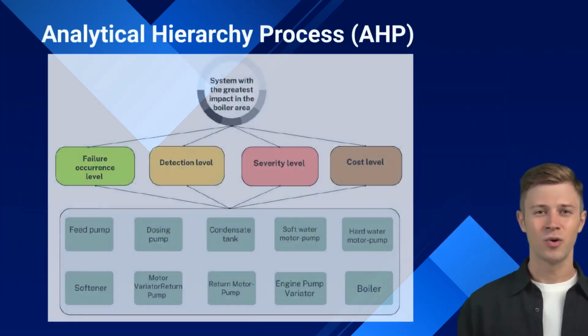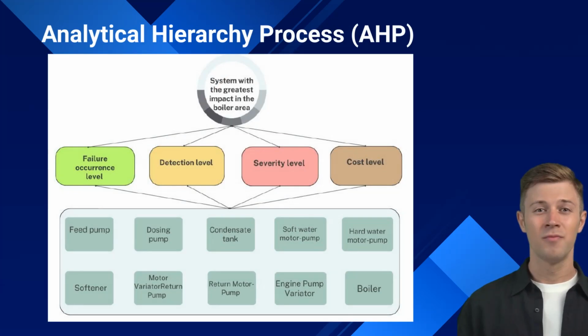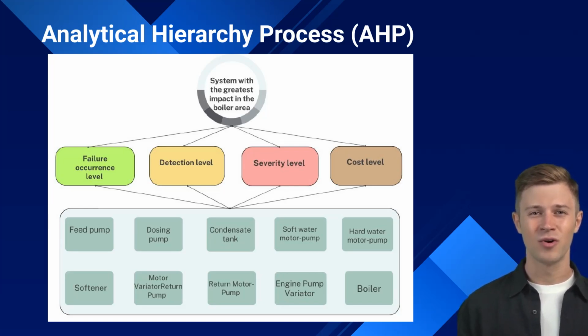We used the analytical hierarchy process, AHP, to conduct a criticality analysis of the boiler equipment and evaluated failure modes and effects to calculate the risk weighting number, RWN. In our case study, AHP was utilized to prioritize systems in the boiler area. The methodology involved a criticality analysis using AHP to assess equipment in the boiler area. Failure modes and effects were evaluated, and the RWN was calculated to prioritize maintenance tasks.